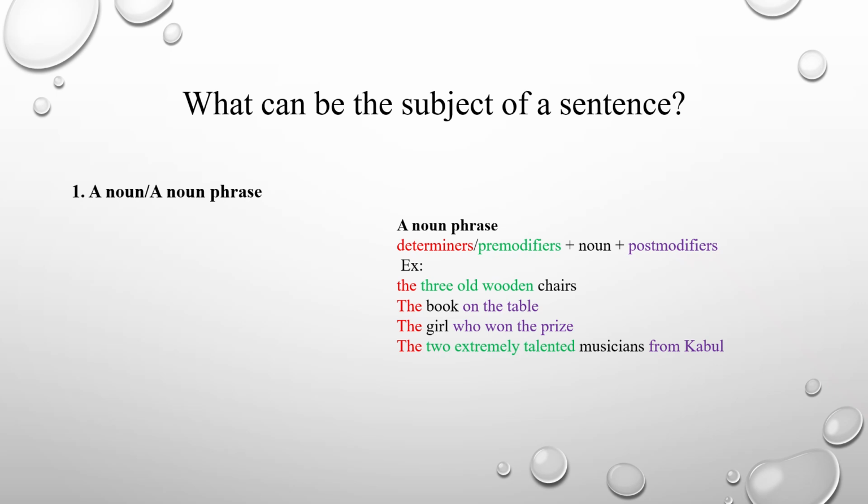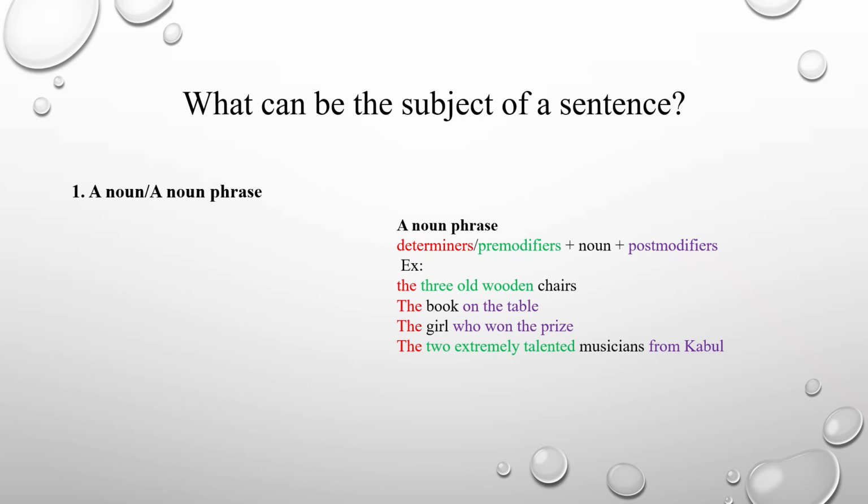Or the next one, the book on the table. In here, before book we have the determiner the, and after the book we have post modifiers, which are on the table. Or the next one, the girl who won the prize. In here we have the determiner the before the noun, and then we have a post modifier. Our post modifier is a clause, who won the prize.